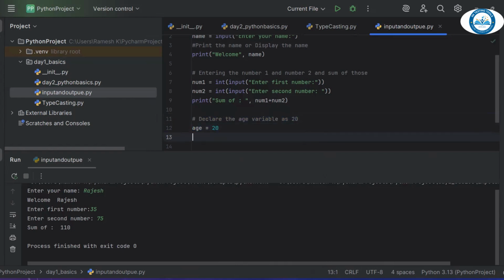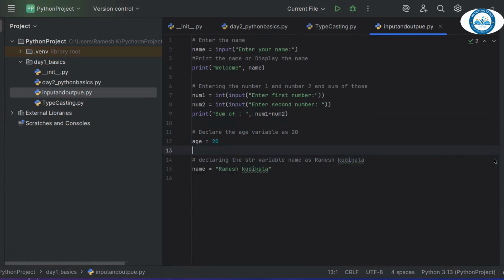Now, name is equal to Ramesh Kudikala. This is declaring the string variable name as Ramesh Kudikala. By reading these comments, you can easily understand the program, why it has been written, and the purpose of the code.